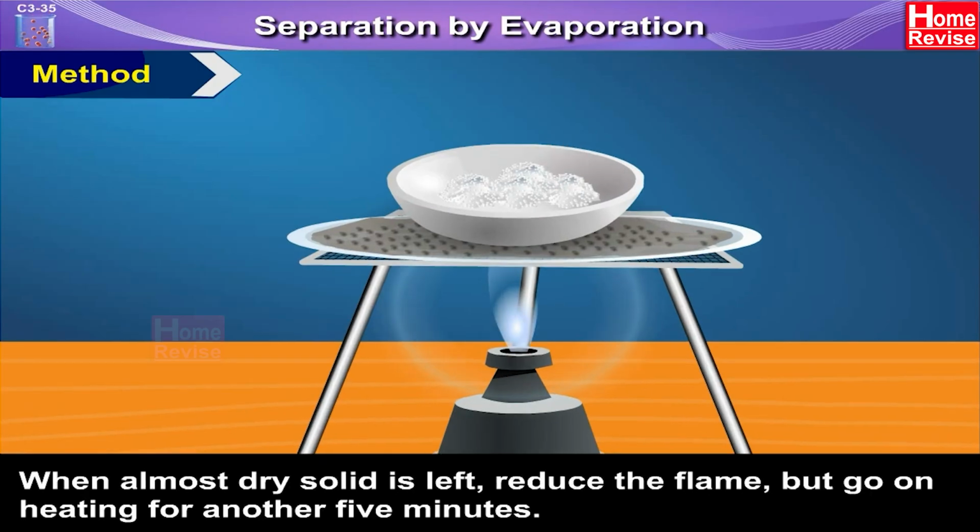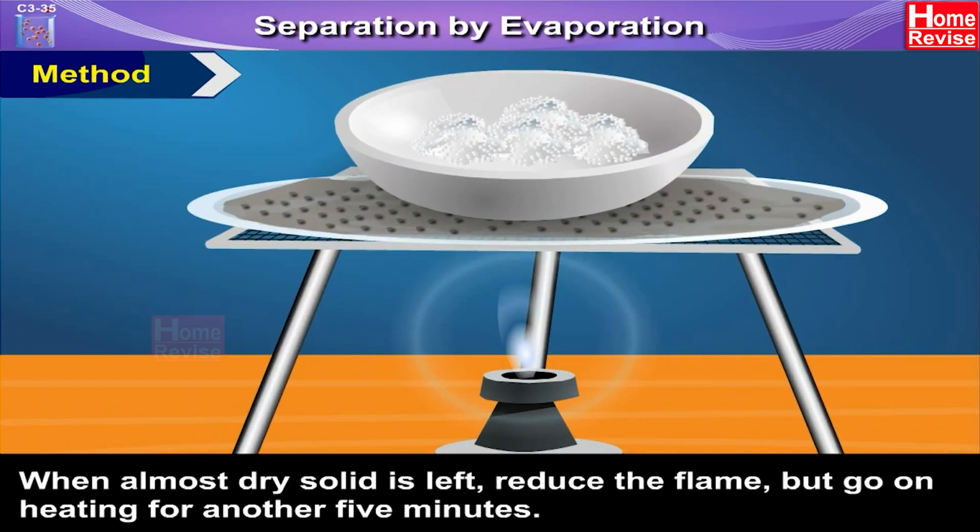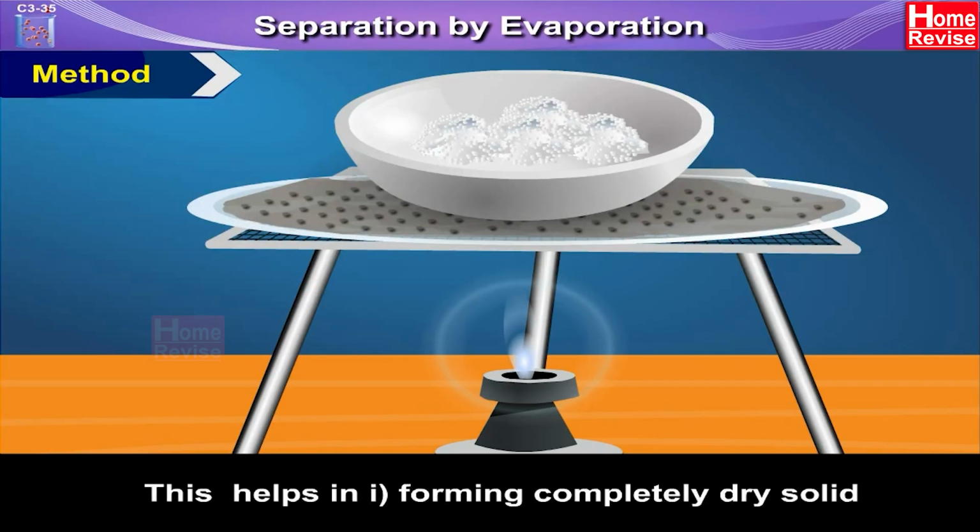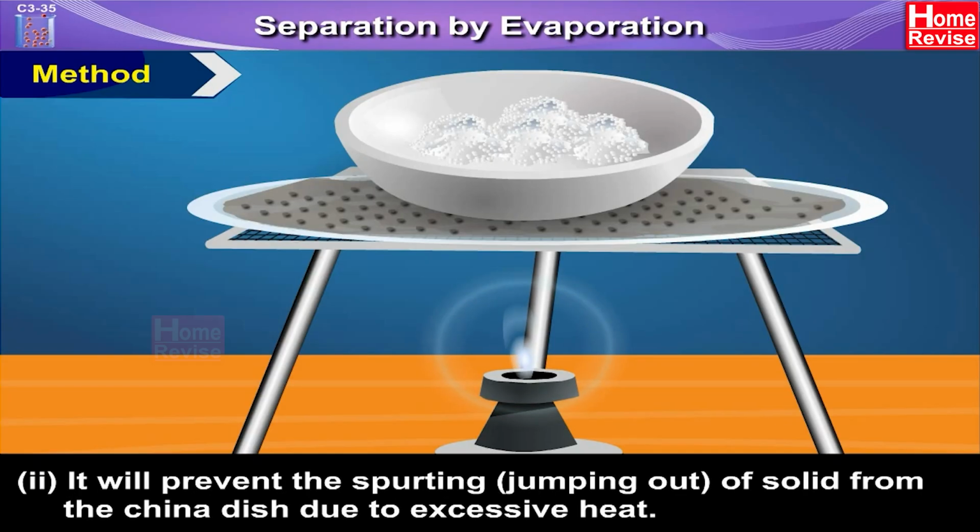4. When almost dry solid is left, reduce the flame but go on heating for another 5 minutes. This helps in 1. forming completely dry solid, and 2. preventing spurting, that is, jumping out of solid from the china dish due to excessive heat.